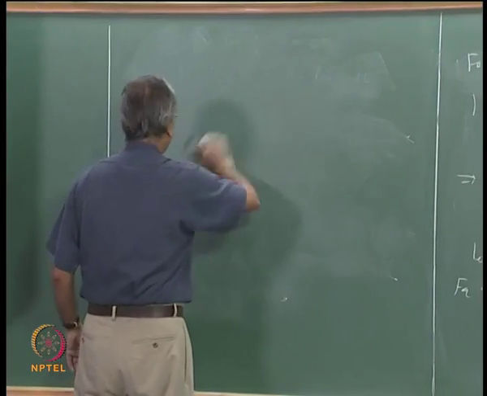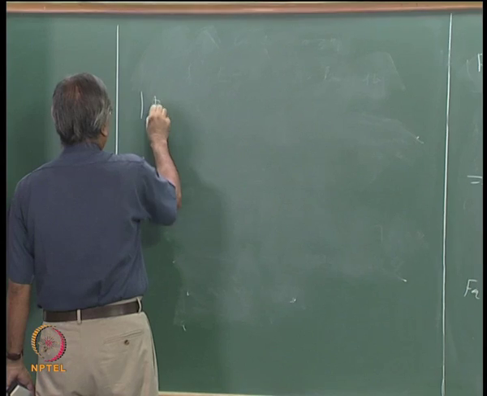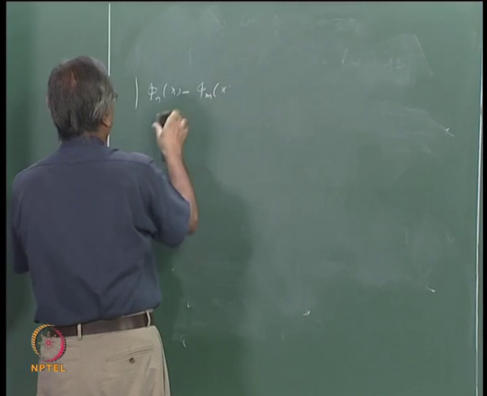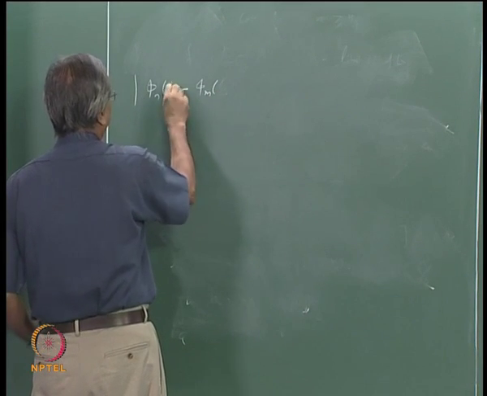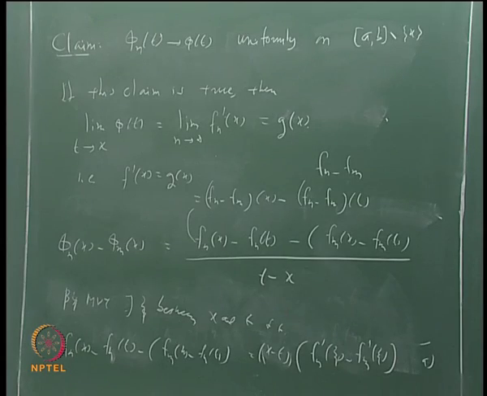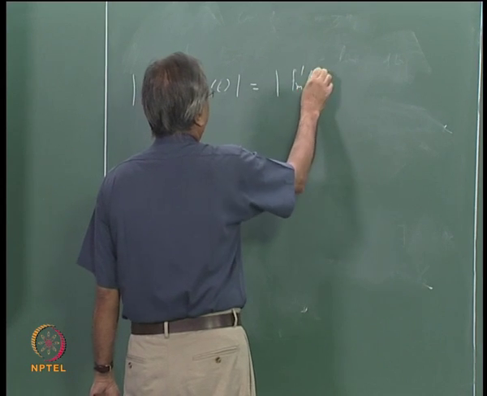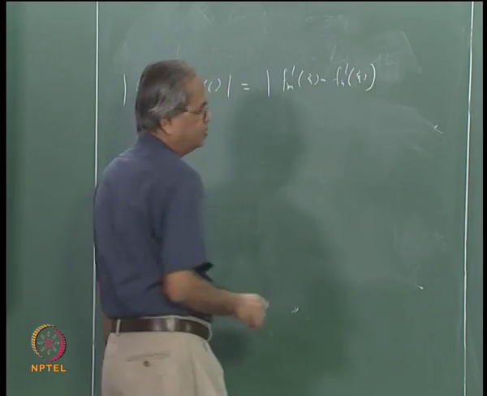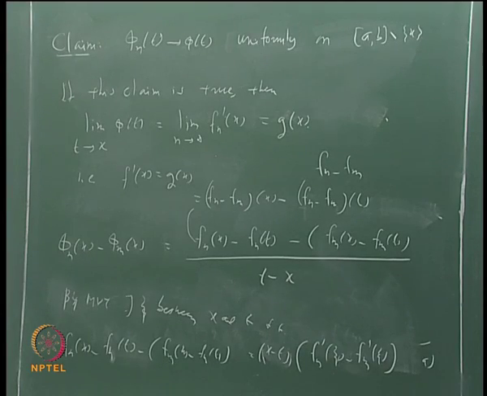Since we are going to take absolute value, mod phi nt minus phi mt will be equal to mod Fm prime xi minus Fn prime xi for some xi lying between t and x. Do you agree? After applying the mean value theorem and after cancelling t minus x and x minus t. Now what is to be done after this is clear.